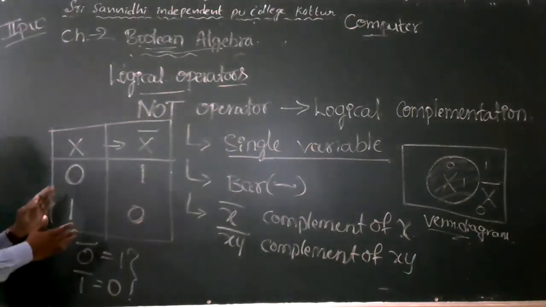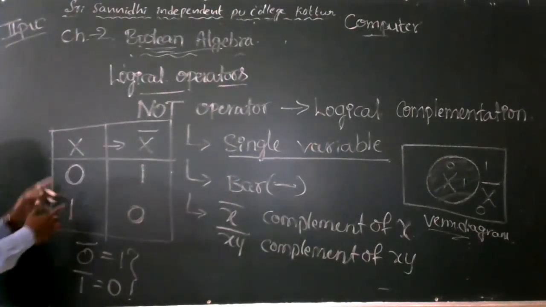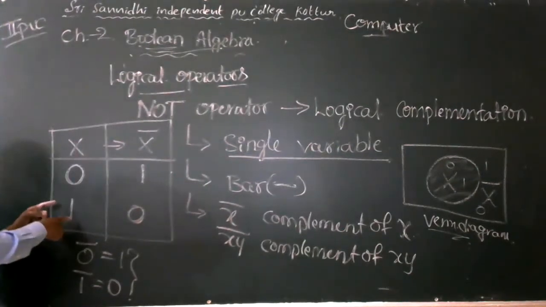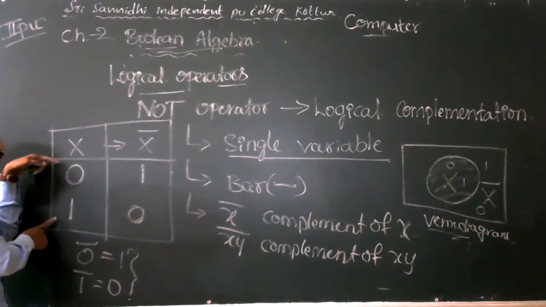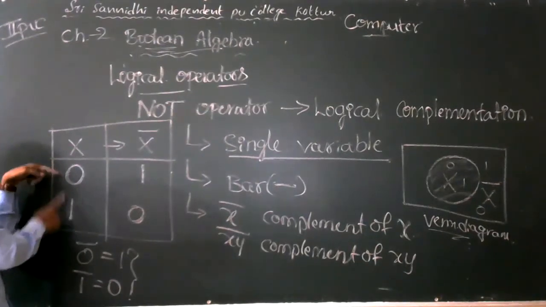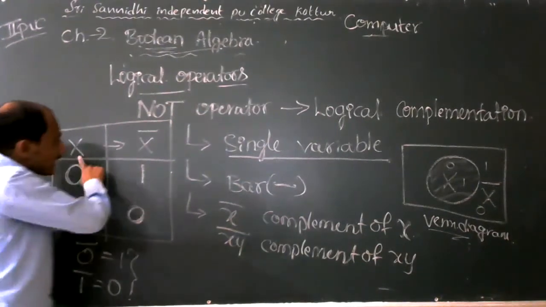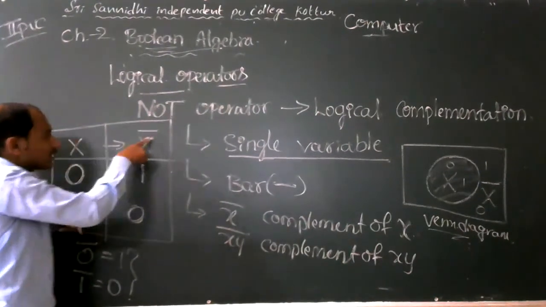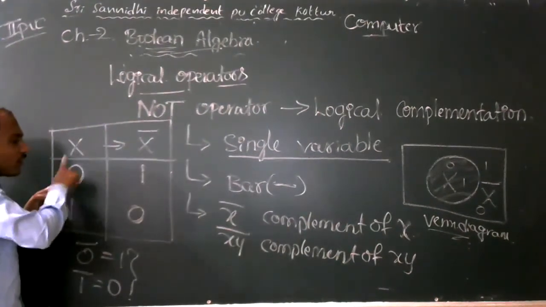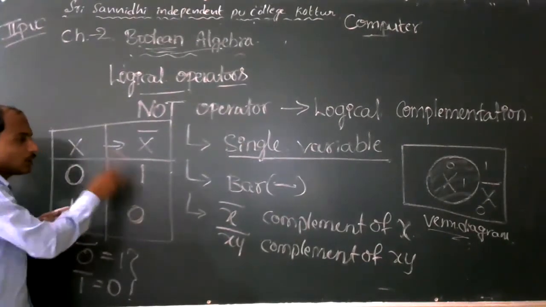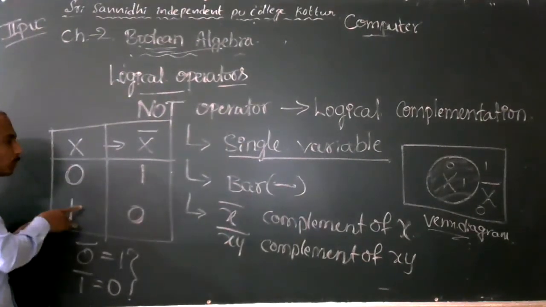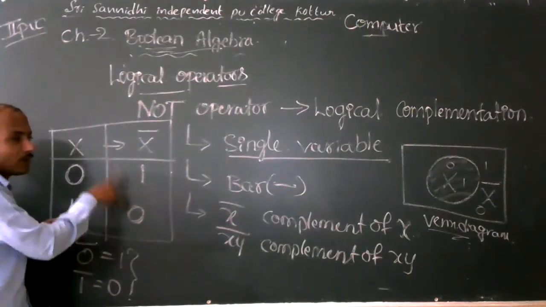Now the simple truth table for the NOT operator. I take one variable called x. X can hold two possible values: one is 0, another is 1. X bar is the complement of x. The reverse of 0 is 1 and the reverse of 1 is 0. Like that, two possible inputs and corresponding two possible outputs.